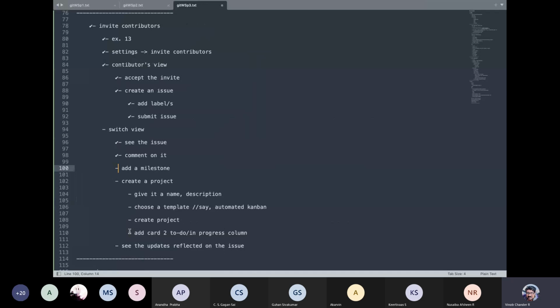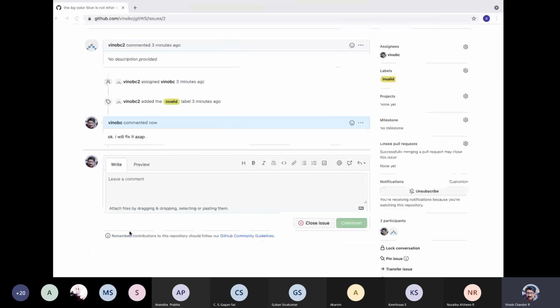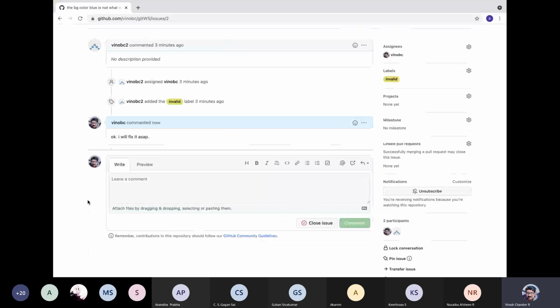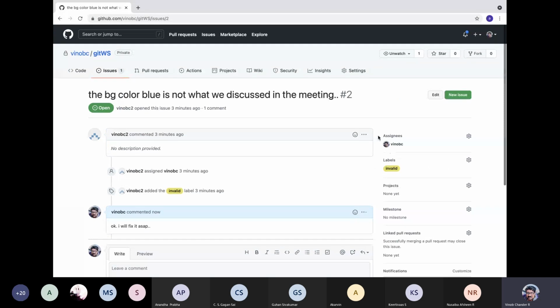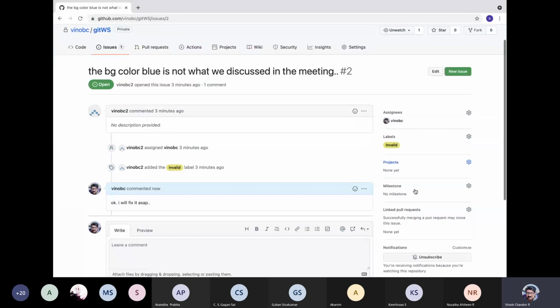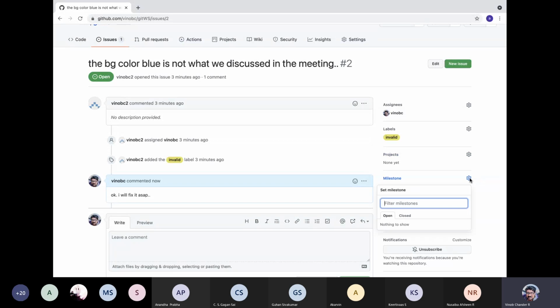You can add a milestone. Let us add a milestone from this guy's perspective. Again, as you can see here, you have two participants. We have a label that has been added by the other person. Now let us add a milestone. So we can add a milestone here, with some name. We can have this as look and feel or something like that.